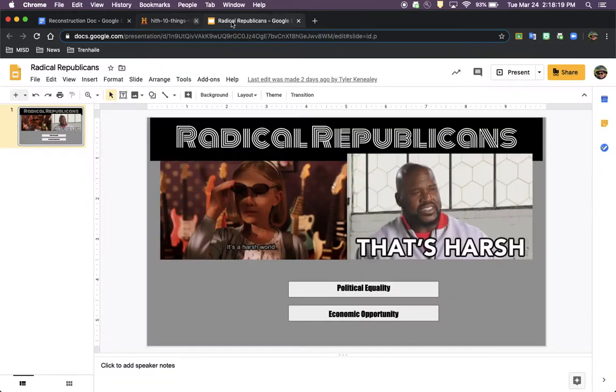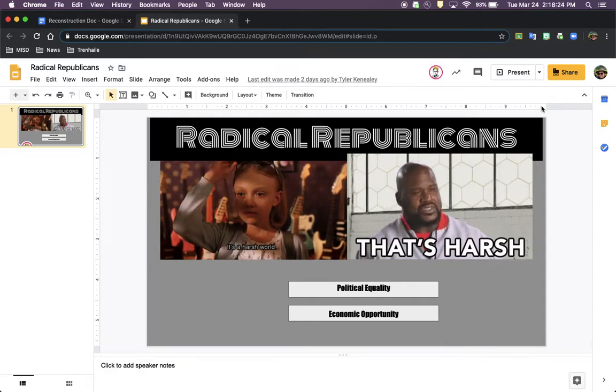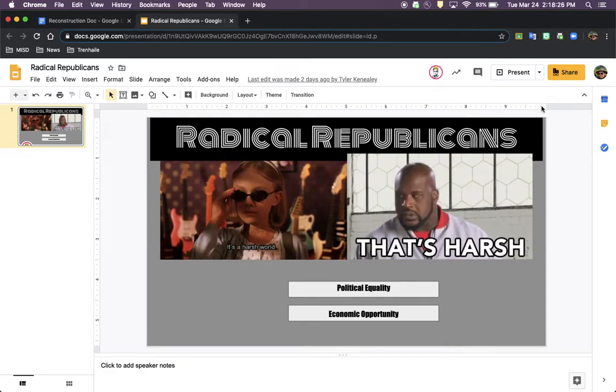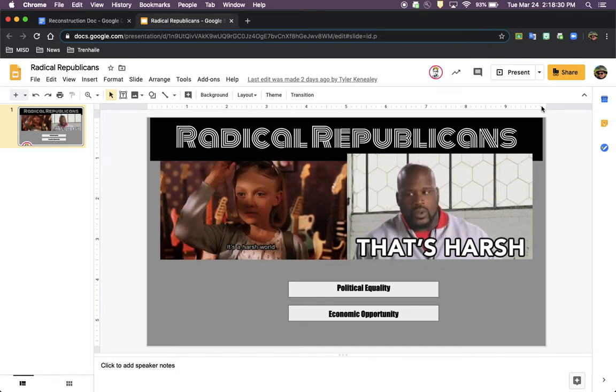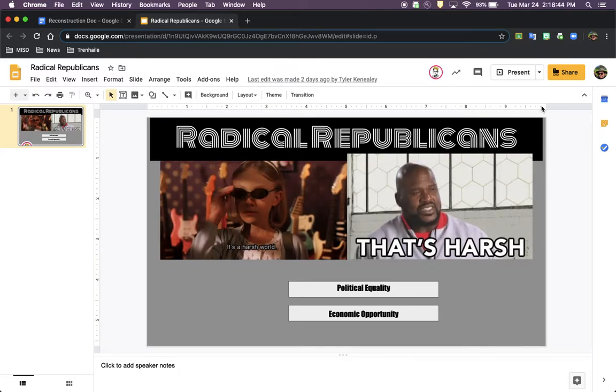And so the last part we're going to talk about is the Radical Reconstruction plan done by the Radical Republicans. It was very harsh. They wanted to punish the Southerners. They wanted to put people in prison. They wanted to execute people. They wanted to punish the South and blame the South for all of the war. Not only did they want to take away their slaves, like they had done with the Emancipation Proclamation and eventually the 13th Amendment, they also wanted to make it known that it was their fault that it happened.